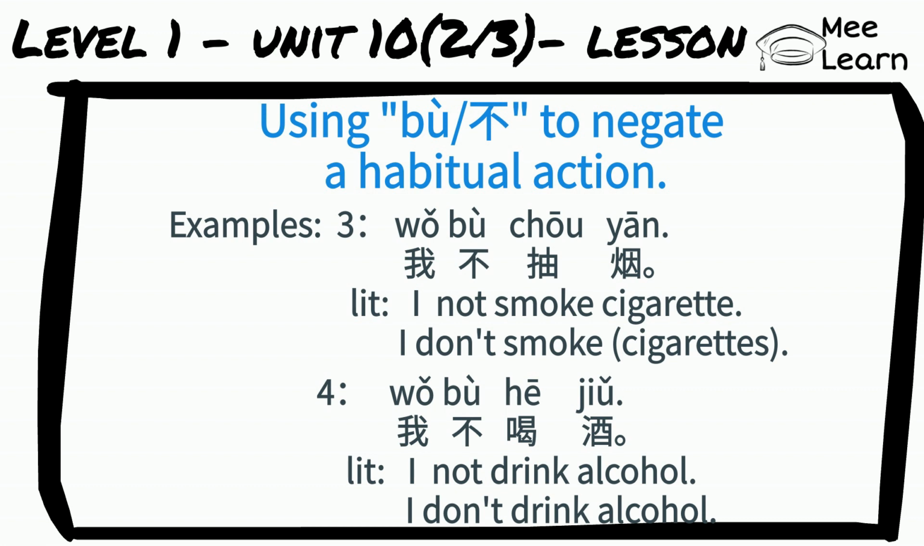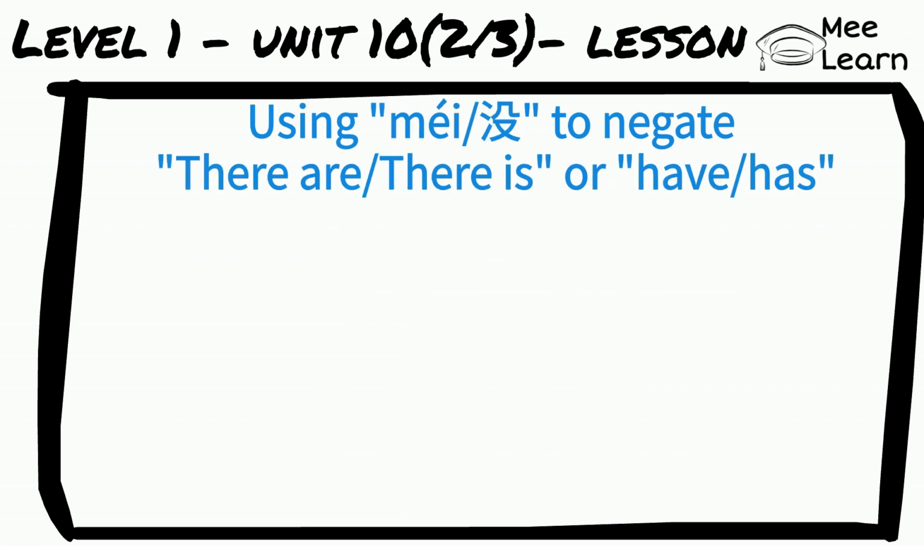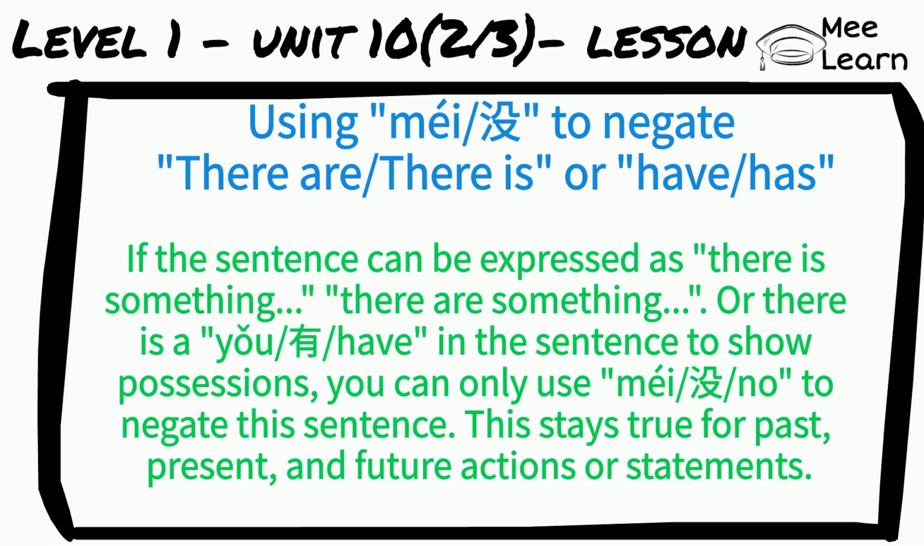I don't drink alcohol. Using 没 to negate there are, there is, or have, has sentence. If the sentence can be expressed as there is something, there are something, or there is a 有 in the sentence to show possessions, you can only use 没 to negate this sentence. This stays true for past, present, and future actions or statements.